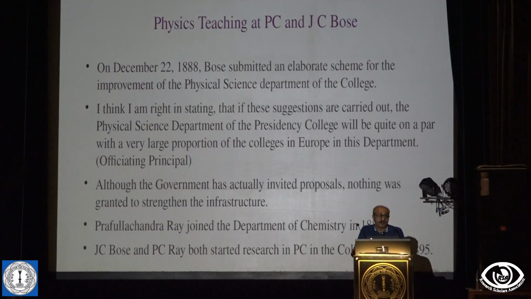And again, Pedler, who was the officiating principal at that time, wrote to the DPI supporting J.C. Bose's applications, saying that if this is done, Presidency College will be at par with most of the European colleges. But as you can understand, almost nothing was done. But the point I am trying to make is that J.C. Bose and later PCD, they gave teaching a very high priority. I am leaving them right now because we all know what they did.